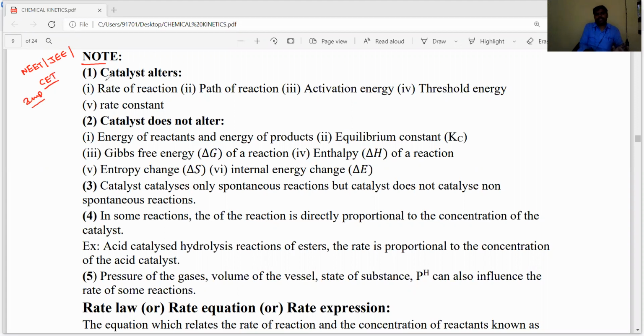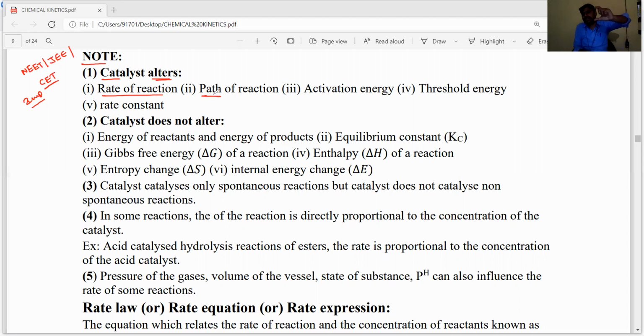Catalyst can alter, means catalyst can change. What kind of properties can the catalyst change in a chemical reaction? The catalyst can alter the rate of reaction. So obviously when the catalyst is present, the rate of reaction will increase by changing the reaction path or the reaction coordinates.